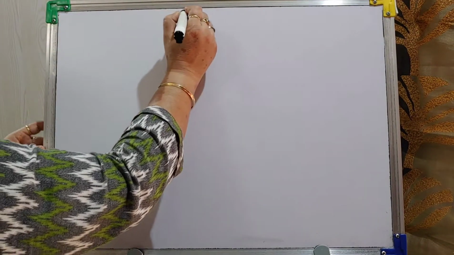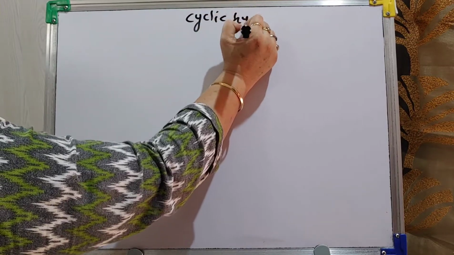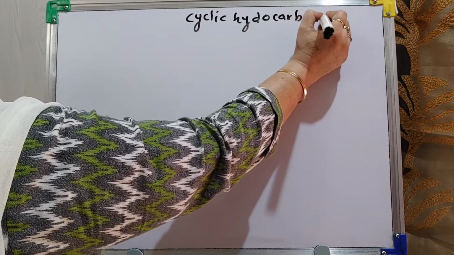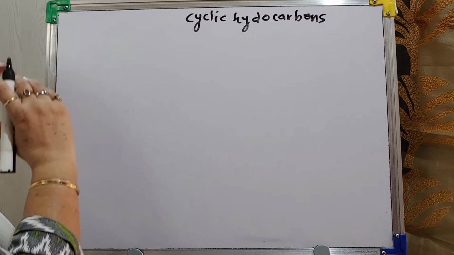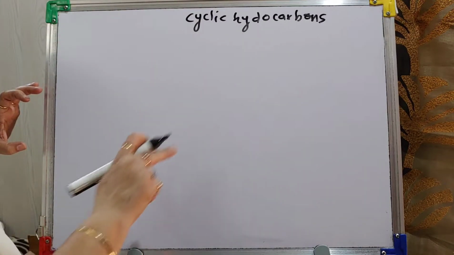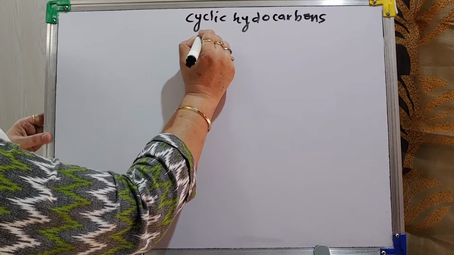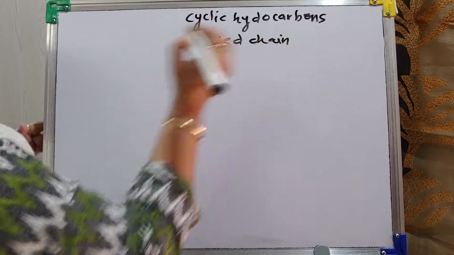Now students, in the first video we have discussed cyclic hydrocarbons also. When the first and the last carbon of a hydrocarbon are linked with each other, they form a ring structure. So they are known as cyclic hydrocarbons. They are also known as closed chain hydrocarbons.